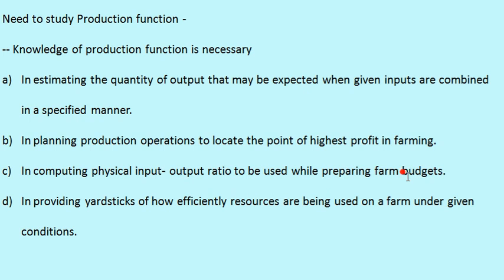This production function analysis also helps in computing physical input output ratio to be used while preparing the farm budgets, and also provides yardsticks of how efficiently resources are being used on a particular farm under given conditions. It means with the help of production function analysis, we can easily estimate resource use efficiency of various used resources or the various used inputs in a particular production activity or in a particular farm.